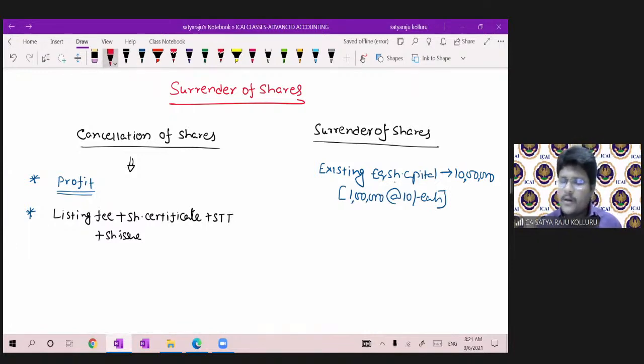Now, out of 1 lakh equity shares, to the extent of 50%, that is 50,000 equity shareholders, are ready to sacrifice the entire amount. They are ready to forego the entire amount. But even though they are ready to forego, we are not cancelling such shares. We are asking such shareholders, can you please surrender your shares to the company?